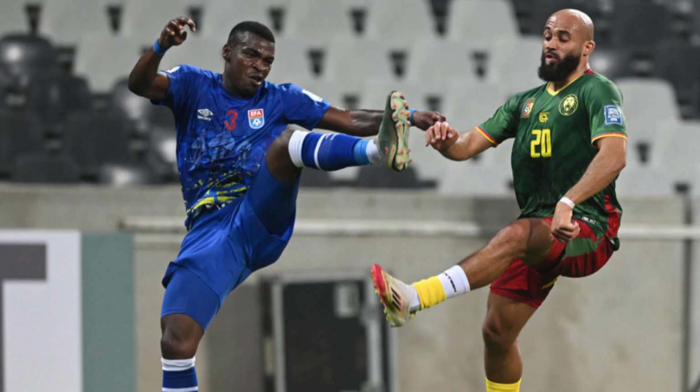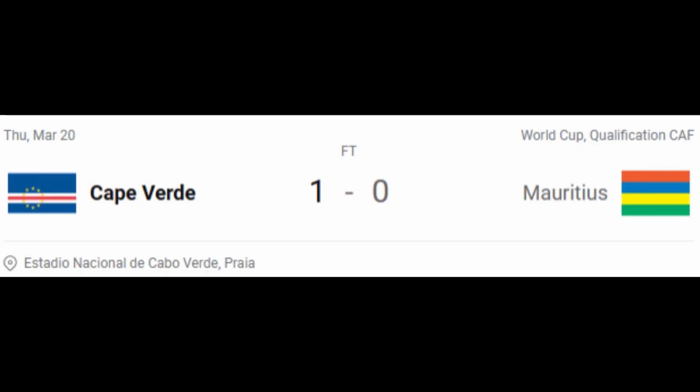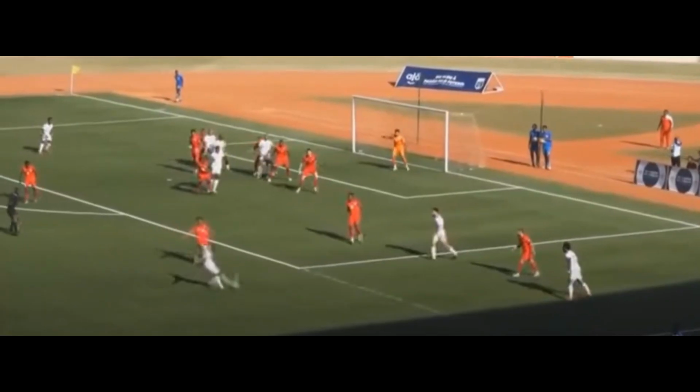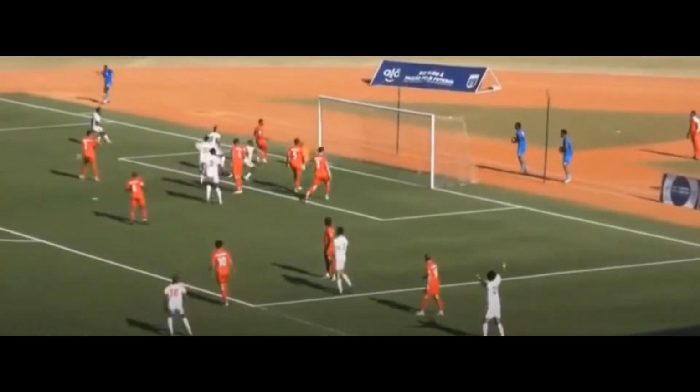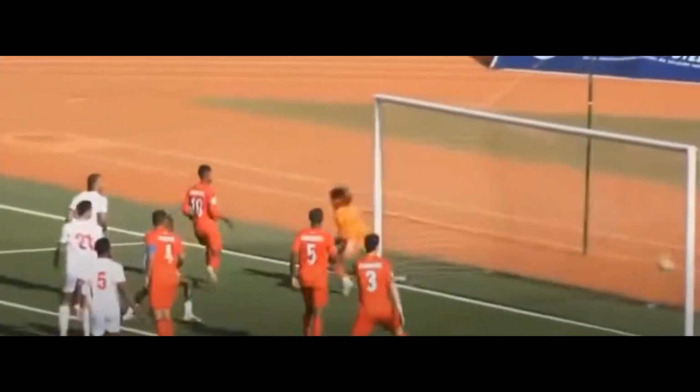and do end up being at the top of the group in this month, Cape Verde, they went up against Mauritius. Cape Verde comes out with a win, very late goal in the 84th minute by Shemedo. I am not sure if he meant that. I really am not, but good goal regardless.